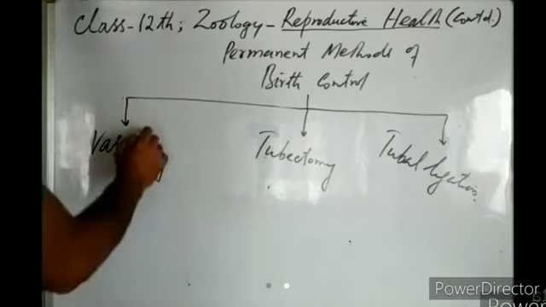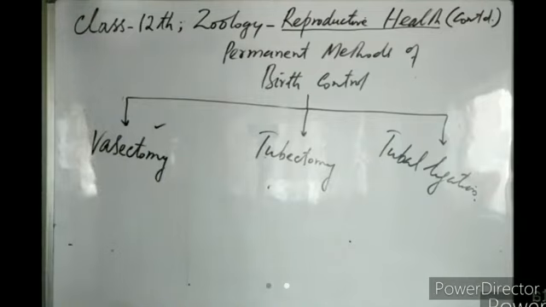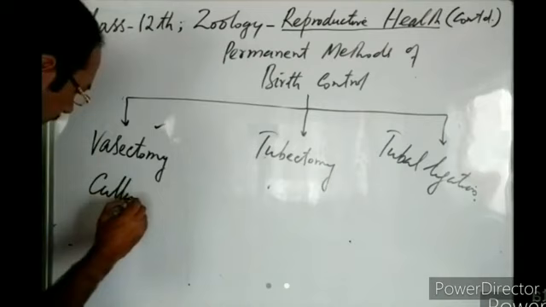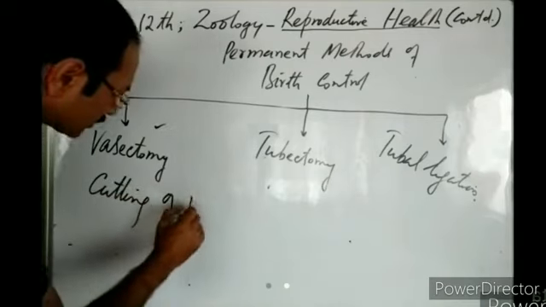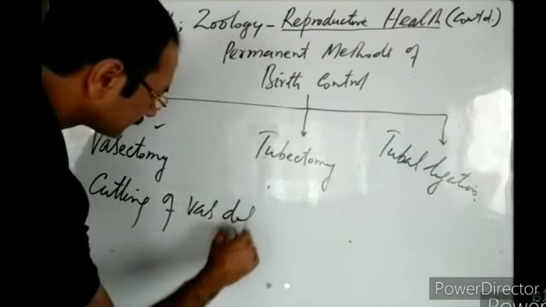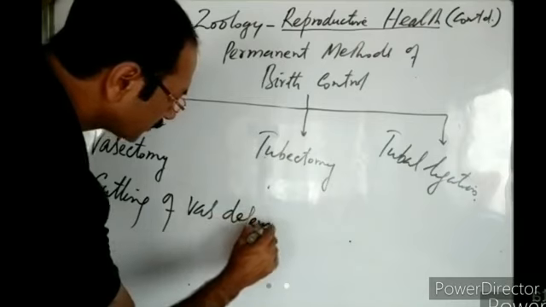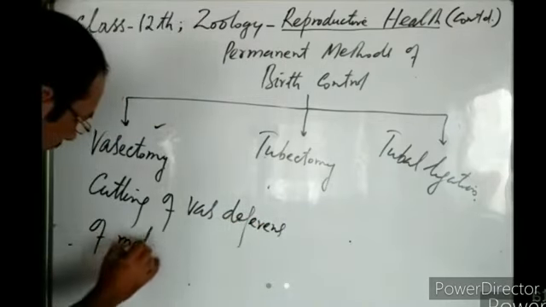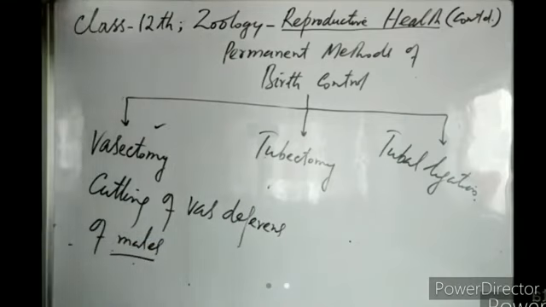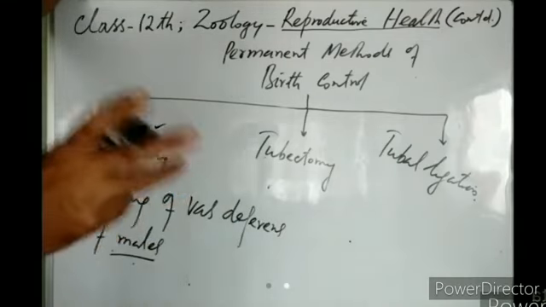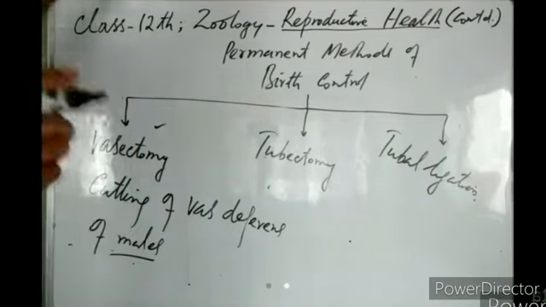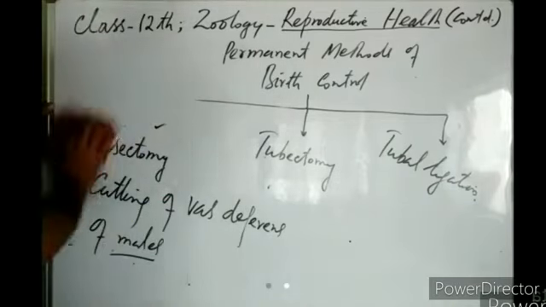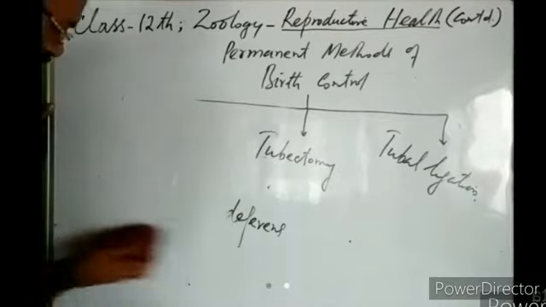So the first method is vasectomy. What is vasectomy? It is the cutting off of the vas deferens of males. So vasectomy means cutting off the vas deferens of the males. If you remember the structure of the male reproductive system, from the testes arise the vas deferens. Those vas deferens then